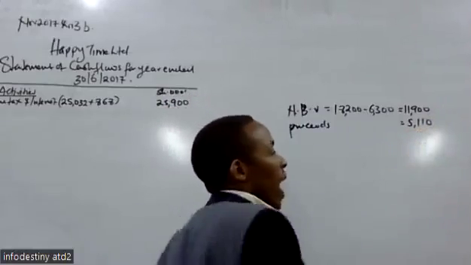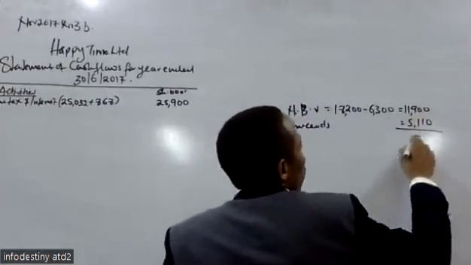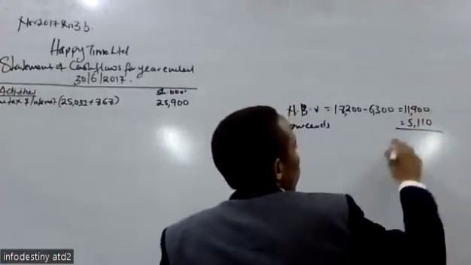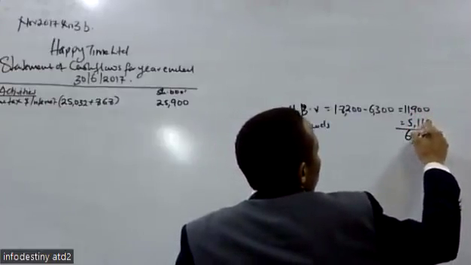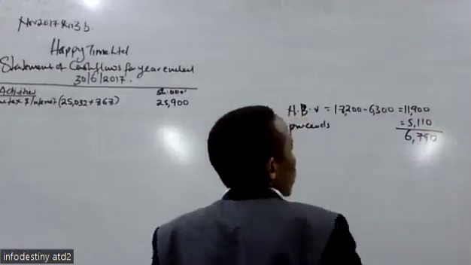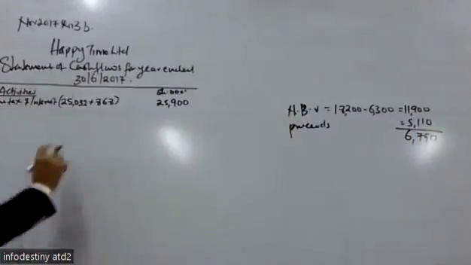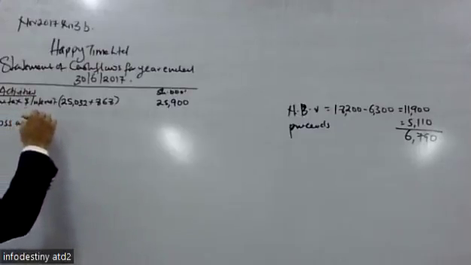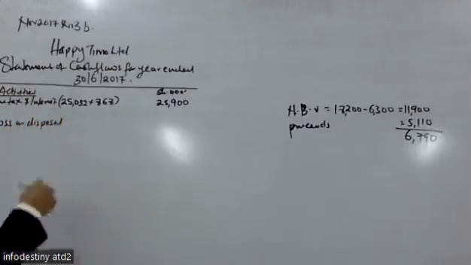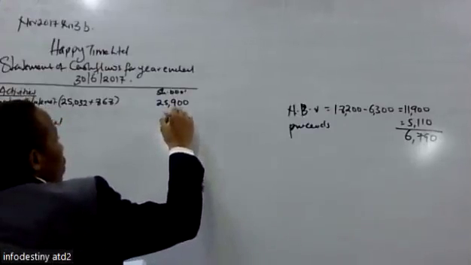That means it was sold at a loss of 6,790. So we'll come here and add loss on disposal. This is a non-cash expense, 6,790.